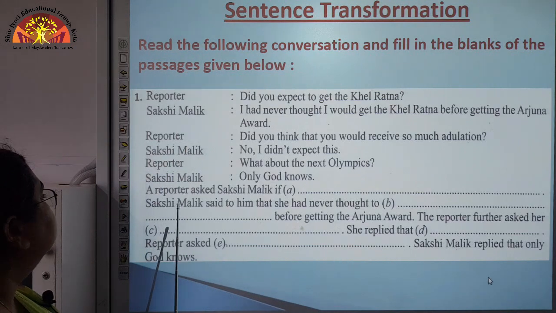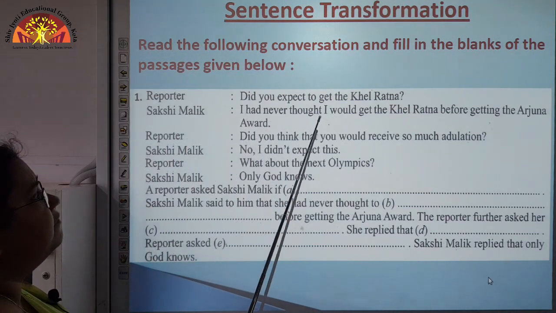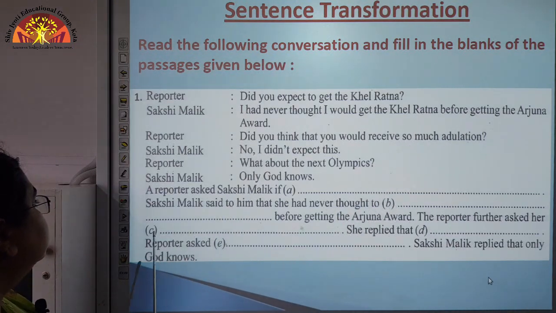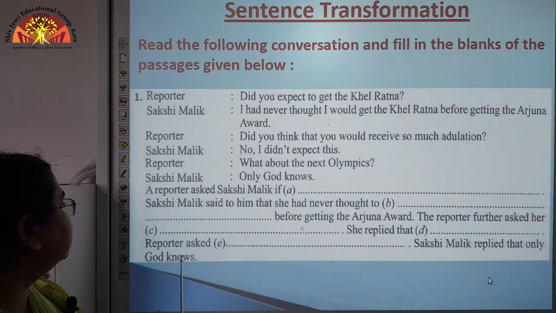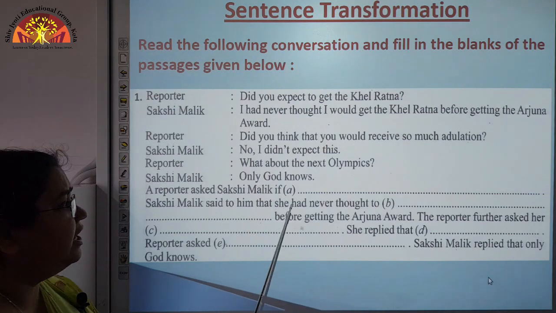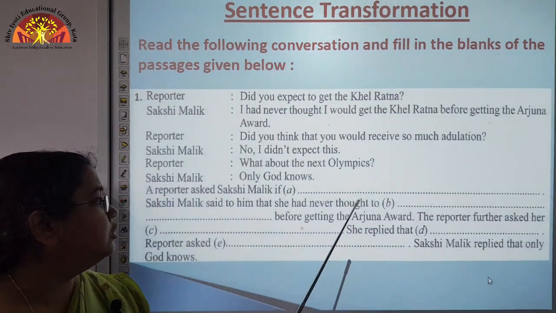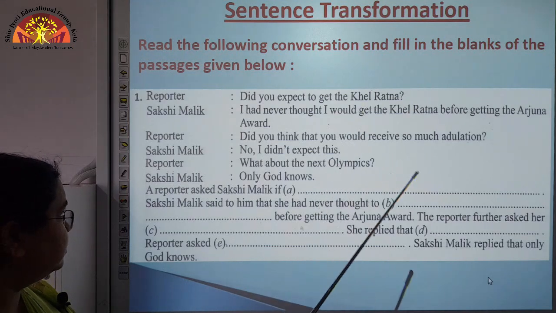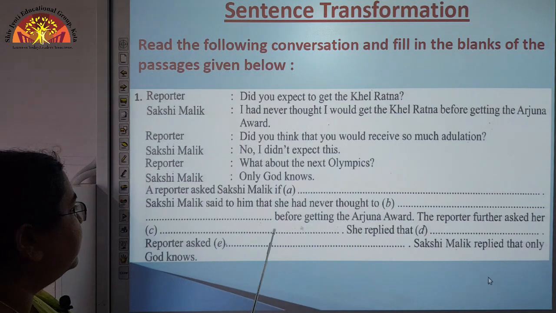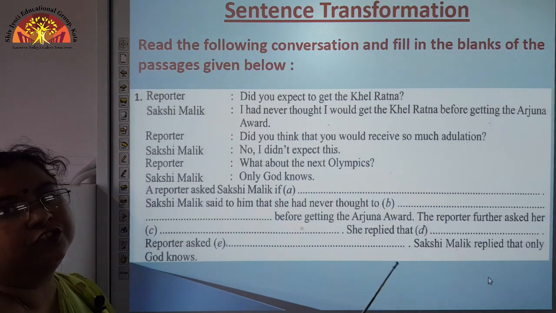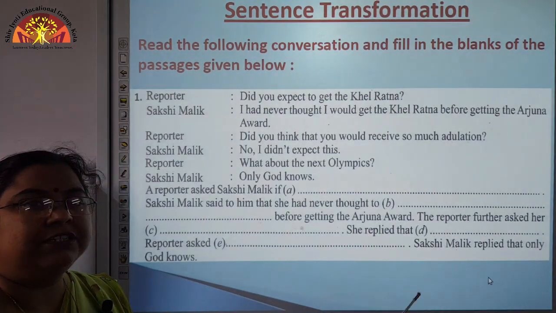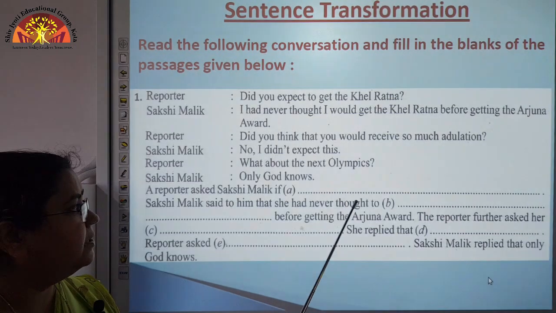Now, second dialogue. Sakshi Malik, I had never thought I would get the Khel Ratna before getting the Arjuna award. So see how this sentence has changed. Sakshi Malik said to him that she had never thought to get the Khel Ratna. Now, the rest of the part is written here, before getting the Arjuna award. Okay. So, in this manner we will change the sentences from direct speech to indirect speech.